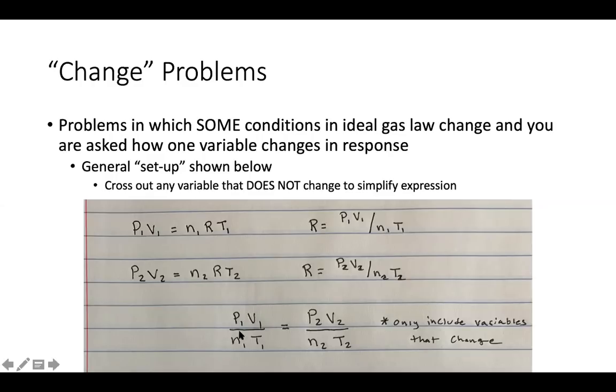So P1 V1 over N1 T1 equals P2 V2 over N2 T2, right? This is the general expression that you'll use, and any variable that does not change or you are told nothing about, just cross out of this expression, right? So maybe the number of moles and the temperature don't change, right? So we cross those out and we'd be left with P1 V1 equals P2 V2, okay? And maybe in the situation they say, if your pressure doubled, what happens to your volume? And what you'd find out from the simplified expression is that your volume would have been cut in half.